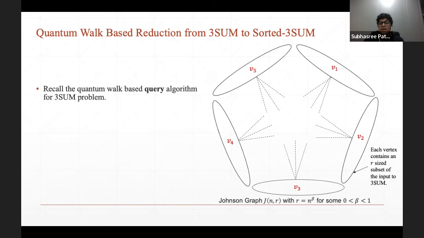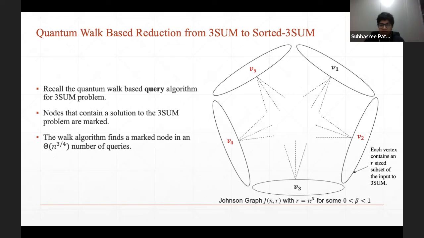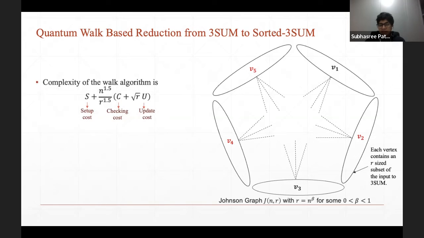Now we say the nodes are marked if they contain a solution to the three-sum problem. And the job of the walk algorithm is to find these marked nodes. And it was shown that in n to the power 3 by 4 queries, we can actually find a solution to the three-sum problem. And the complexity of this walk algorithm can be captured by this formula, where S is the setup cost, like the cost of setting the initial state of this walk algorithm.